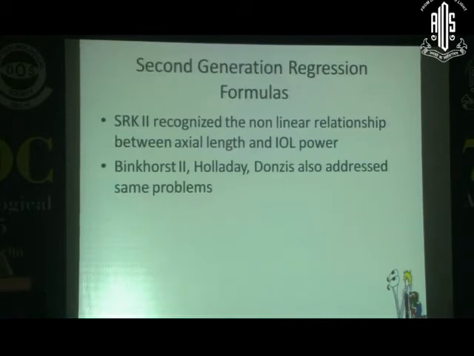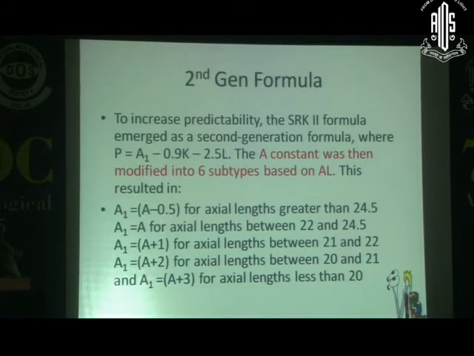They were replaced with the second generation regression formulas, because these formulas showed that there is a non-linear relationship between the axial length and the IOL power. Suppose you have a long eye, the IOL power differs from SRK1. If it is a short eye, it also differs. So Binkhorst 2, Hoffer, Donzis all addressed the same problem, and they changed to a different A constant with a different axial length.